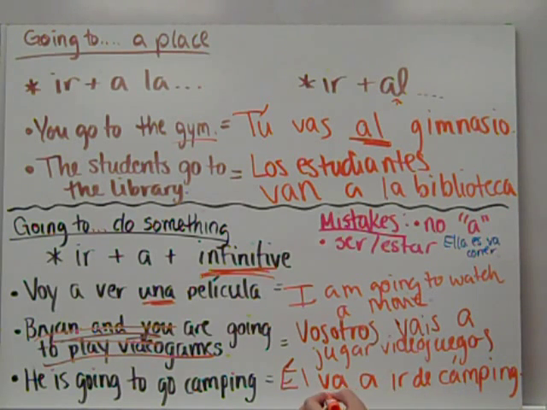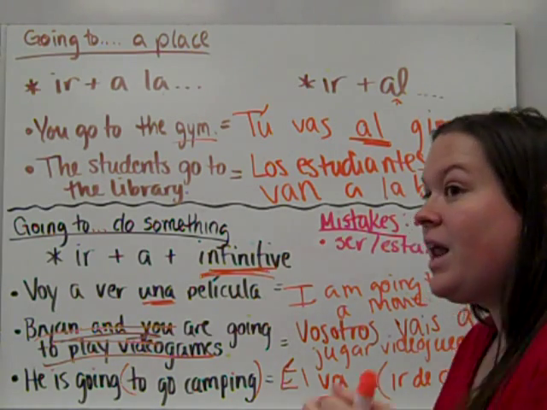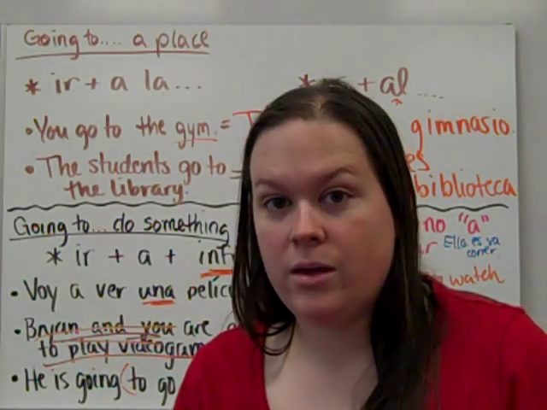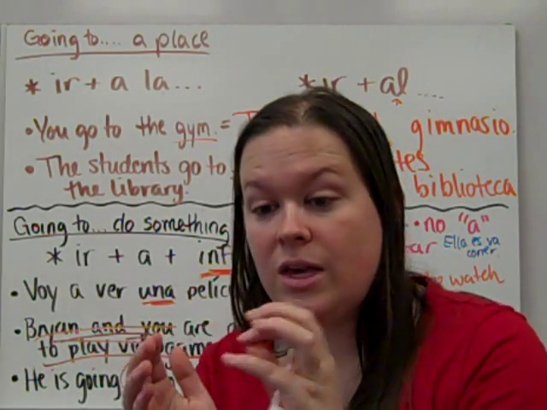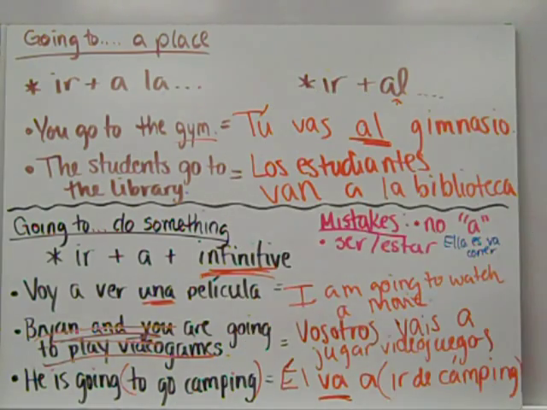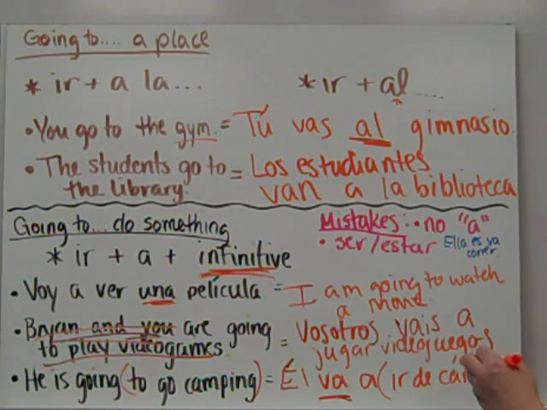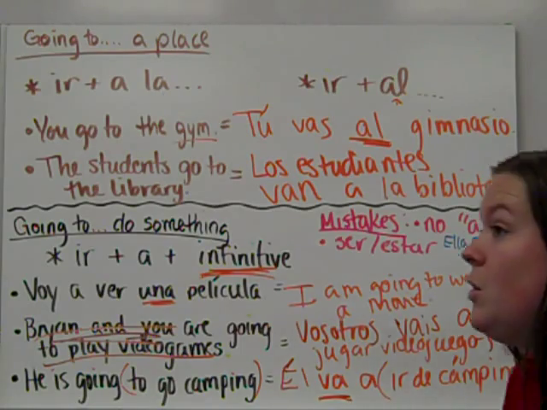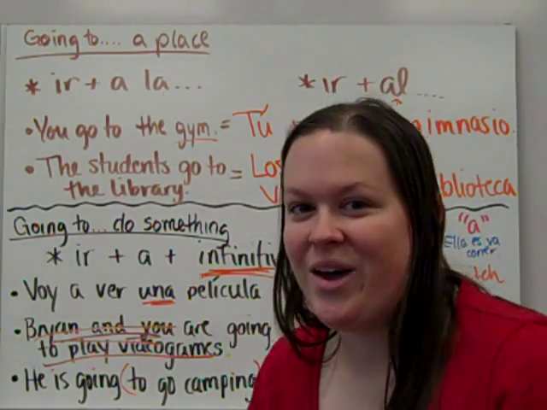His action is that he is going to do something. The phrase to go camping is ir de camping. You cannot take the verb out of to go camping, okay? That's an infinitive, is ir de camping. You don't conjugate that form. That's not the action of the sentence. The going to is the action. So you are going to have two forms of ir in the sentence. Él va, he is going to, and then to go camping, ir de camping, with an accent on the a. I know that looks a little weird, but that's the way it is.